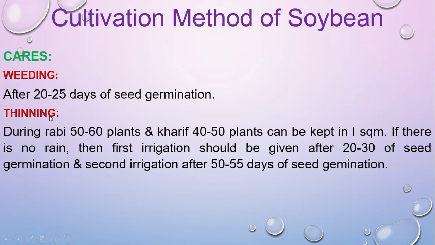After 20 to 25 days of seed germination, you have to remove the weeds from the field, and then follow the thinning process. During Rabi season, 50 to 60 plants, and in Kharif season, 40 to 50 plants can be kept in 1 square meter, and it will increase the production as well. If there is no rain, the first irrigation should be given 20 to 30 days after seed germination, and the second irrigation 50 to 55 days after seed germination.